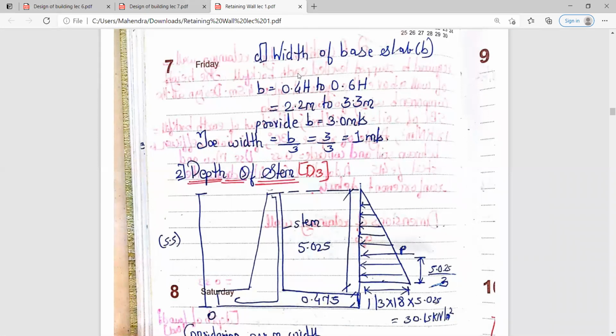Now you need to calculate the depth of stem. Depth of stem is denoted by D3. Total height, that is the overall height of the retaining wall you had just calculated. So overall height you got is 5.5. Then 0.475 or 475 is nothing but the depth of base slab.